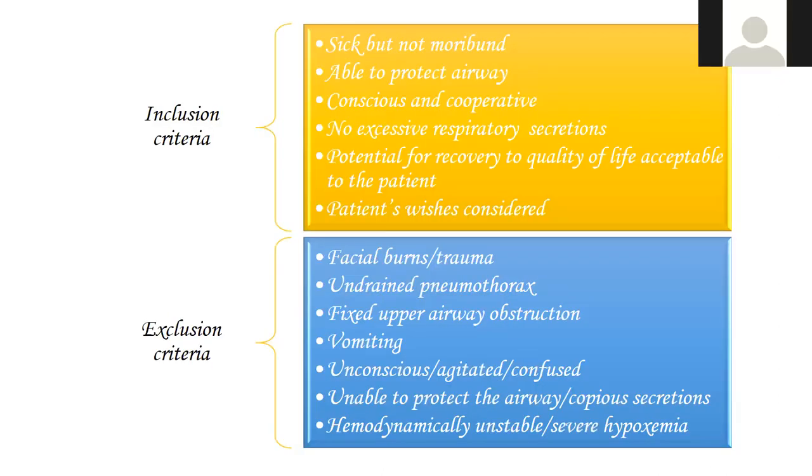So the inclusion criteria generally for these patients are patients who are sick but are not moribund. Most important, they should be able to protect their airway. Patients who are unconscious, patients who have respiratory disorders, patients who have bulbar palsy, who cannot protect their airway, NIV is not to be given because they will result in aspiration pneumonia. Okay, patient has to be conscious and cooperative.